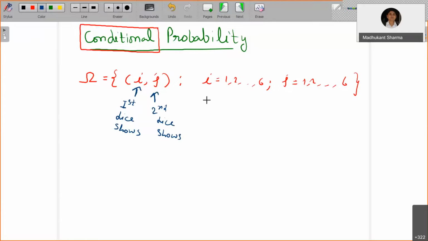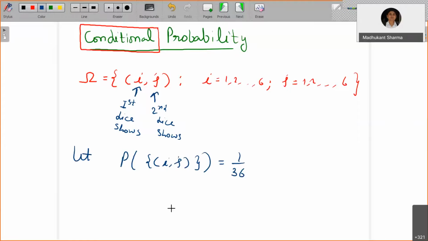Let's assume that each is equally likely. So the probability of getting any pair (i, j) is 1 by 36, equally likely outcomes.